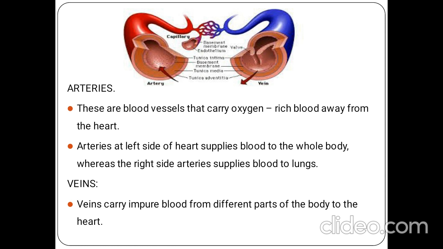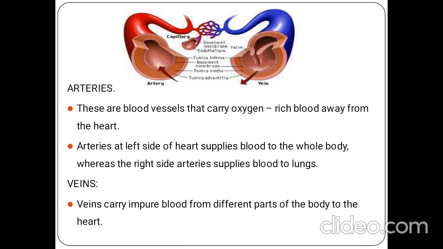This is the main difference between arteries and veins. Okay, once again I am repeating. Arteries carry oxygen rich blood from the heart to different parts of the body, whereas veins carry impure blood from different parts of the body to the heart.